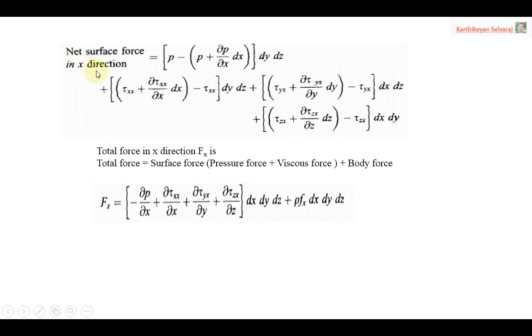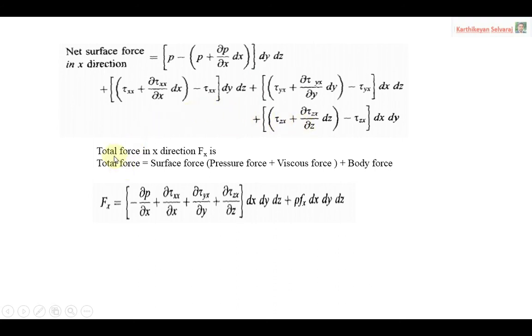Now we are completing all the forces. The total net surface force in the x direction is nothing but pressure force plus viscous force. For the viscous force we are considering normal stress and shear stress. We write all of these in this way, and we have to do some mathematical simplification.